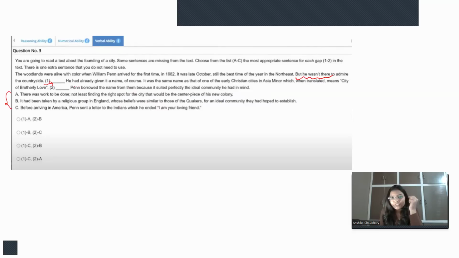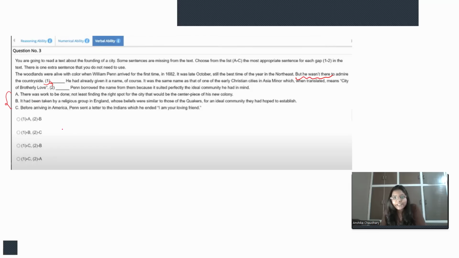So after that blank, we need to move forward and check. "He had already given it a name. Of course, it was the same name as that of one of the early Christian cities in Asia Minor, which when translated means city of brotherly love. Now, next, Philip. Penn borrowed the name from them because it suited perfectly the ideal community he had in mind." So it is something like city of brotherly love, and some kind of connection is there, right?